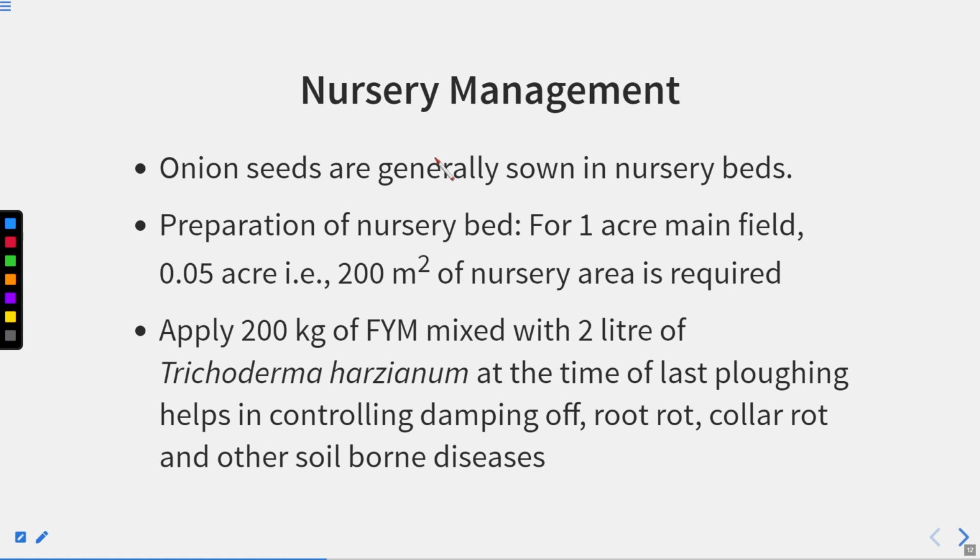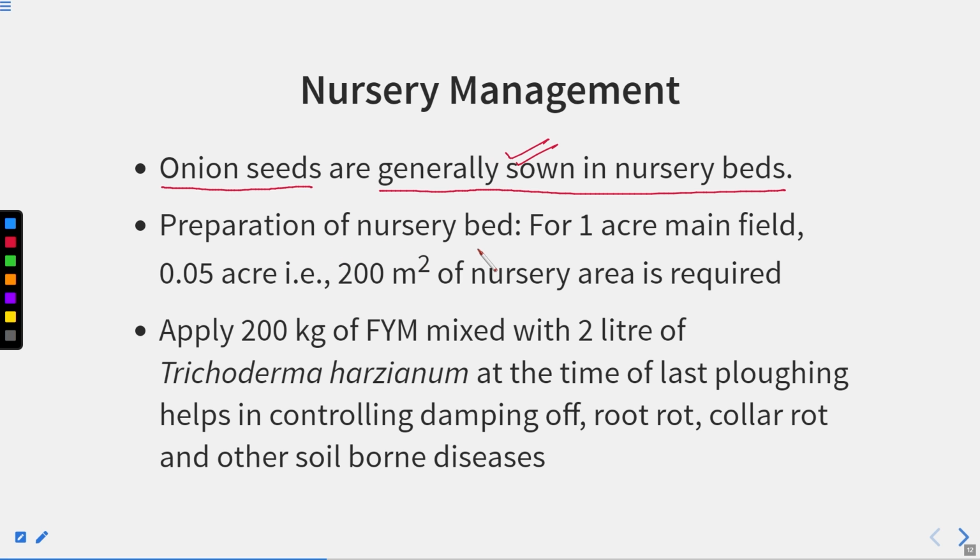Nursery management. So we will see the first type, that is the nursery management, how it is done. Onion seeds are generally sown in the nursery bed. So first we will take the seeds of onion and then sow them in the nursery beds.